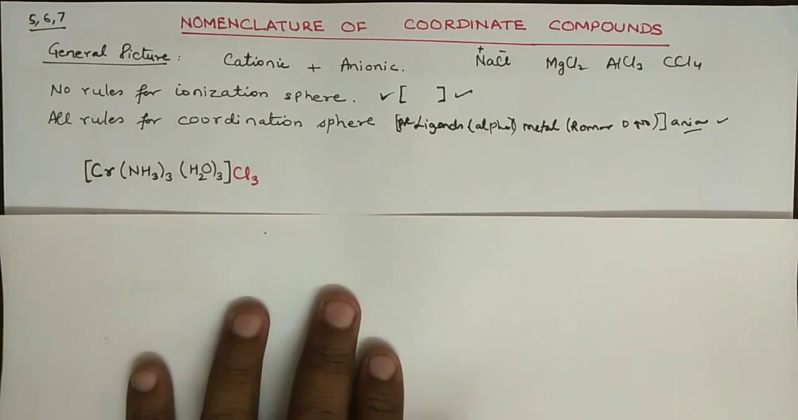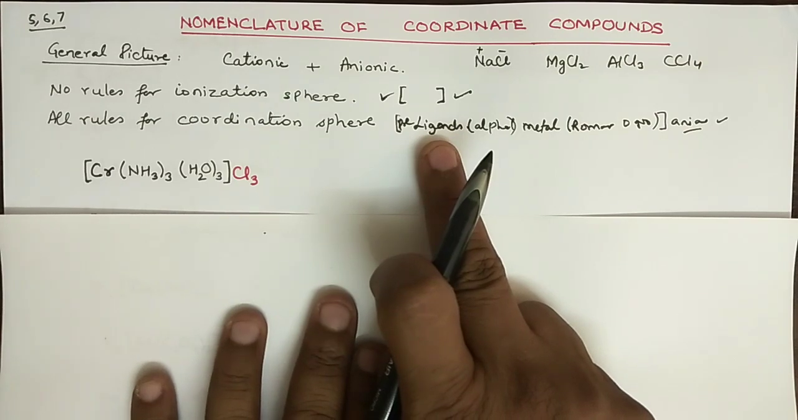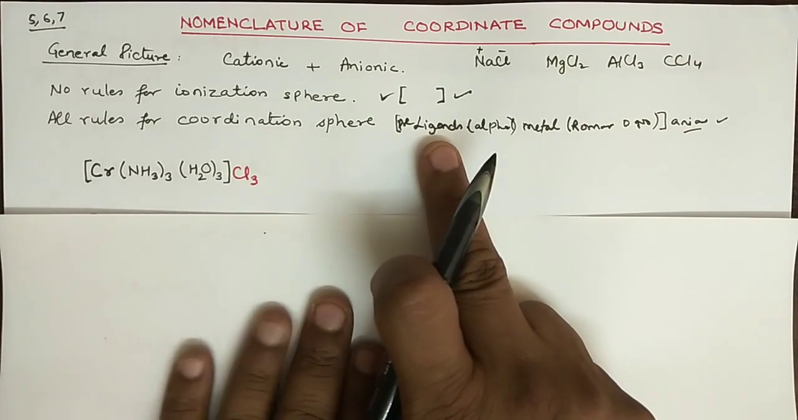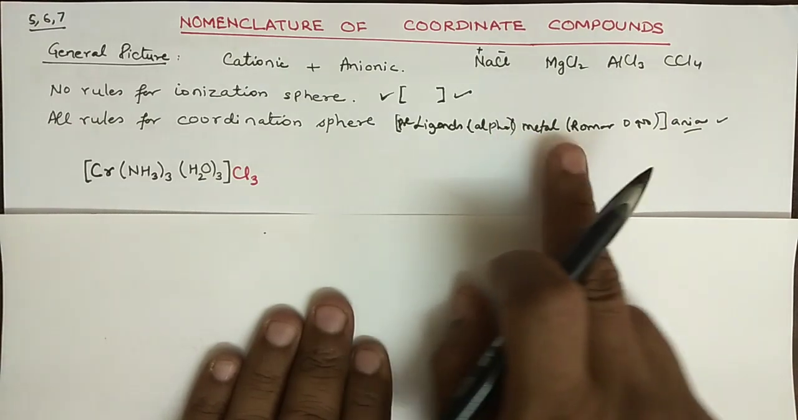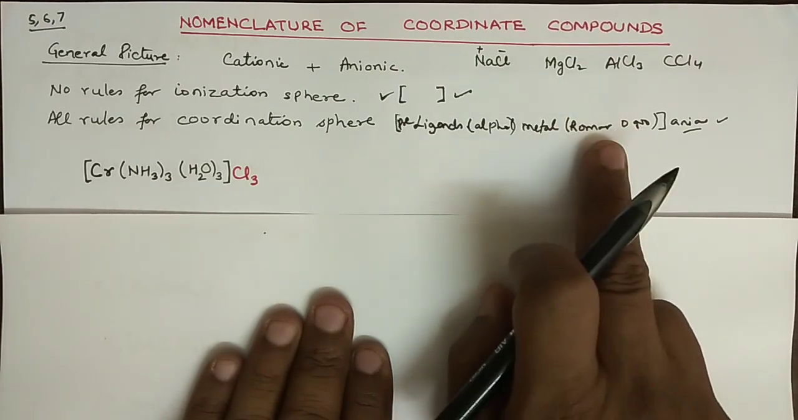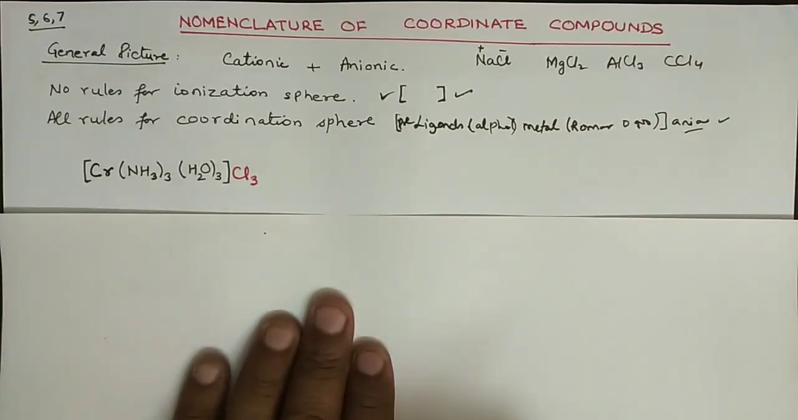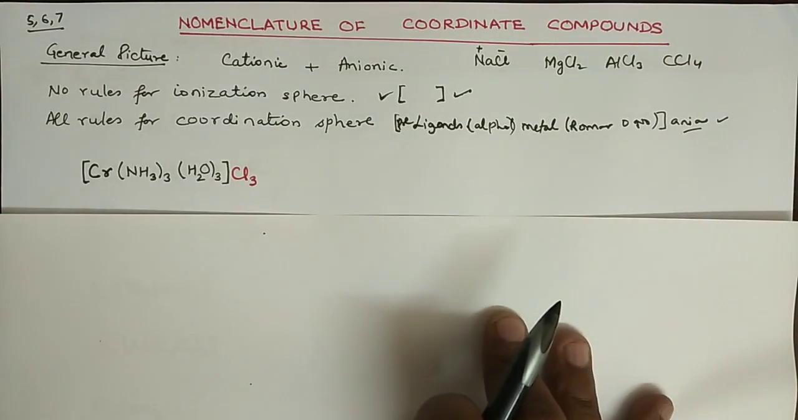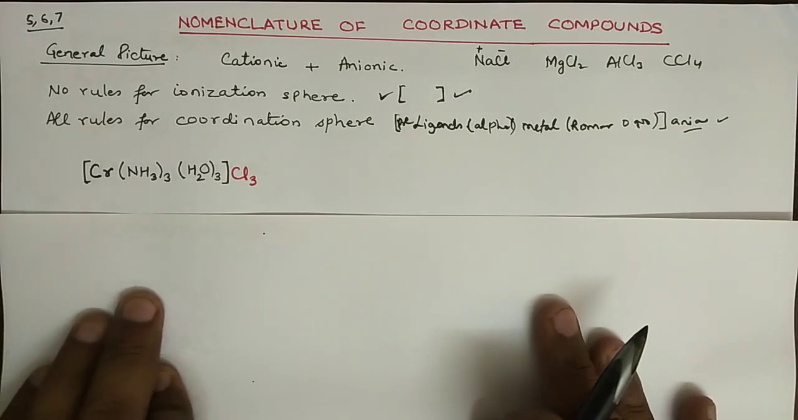So very simple, we have to write the ligands first, and all the ligands must be written in alphabetical order. Then at the last we will have the metal ion with its oxidation number in Roman numerals. Alright. Now let us go and calculate the oxidation number of this central metal ion, which is very simple.